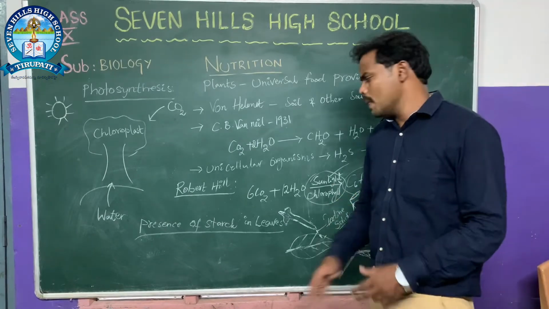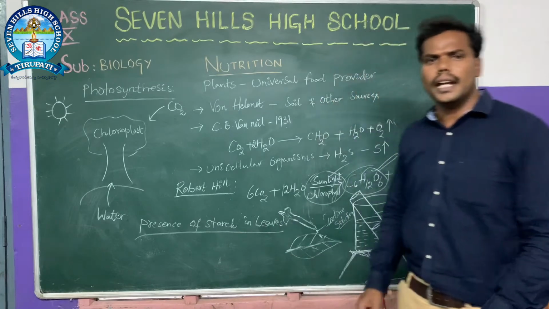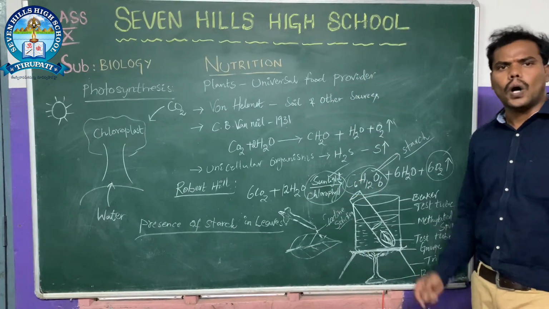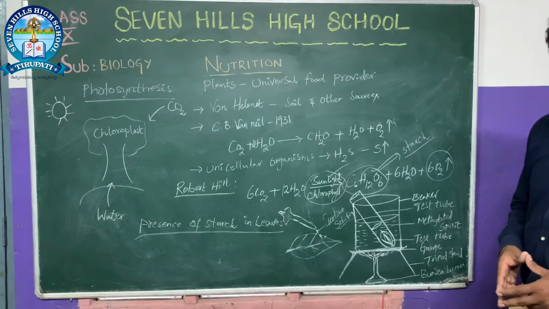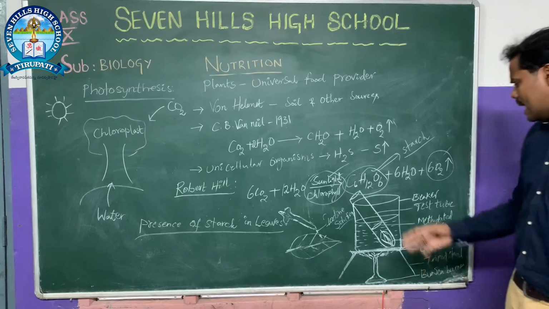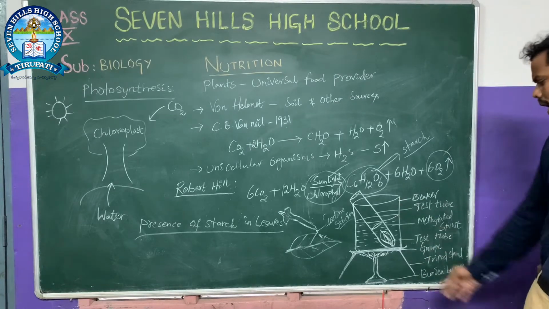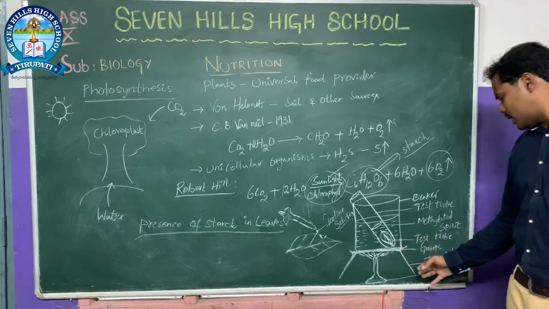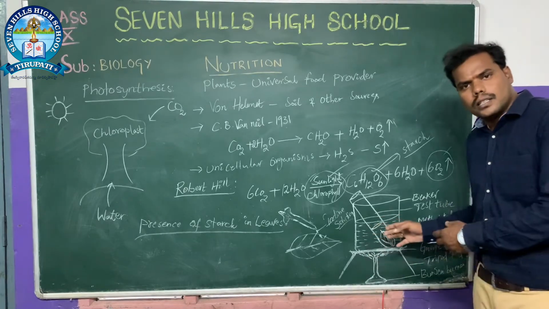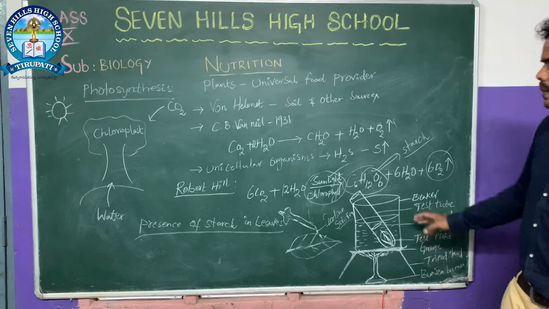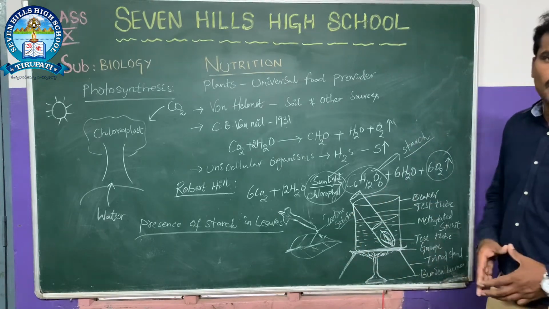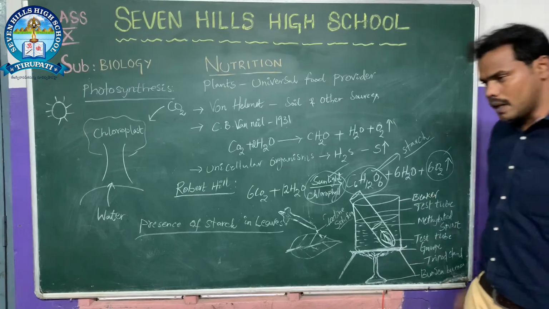To conduct an experiment to identify the presence of starch in leaves, we collect some apparatus like a beaker, test tube, gauze, tripod stand and Bunsen burner, and some solutions like methylated spirit and iodine solution.